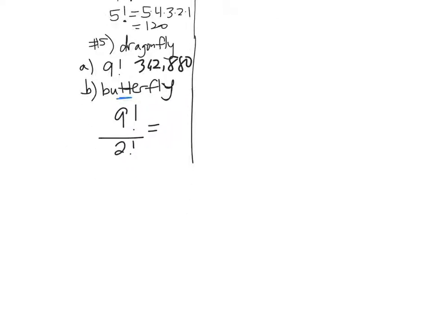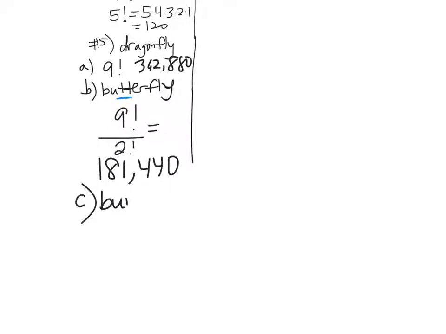All right, butterfly, if you do 9 factorial in your calculator, 9 factorial divided by 2 factorial, that would be 181,440. That gets rid of a whole bunch of them, huh? 181,440 different words.